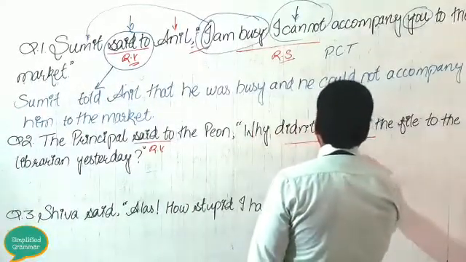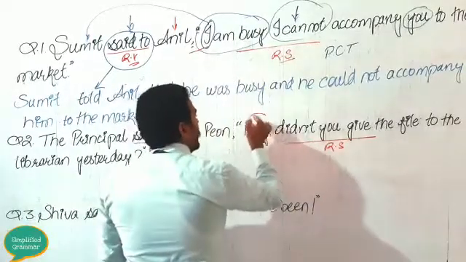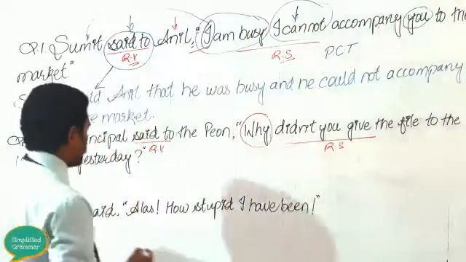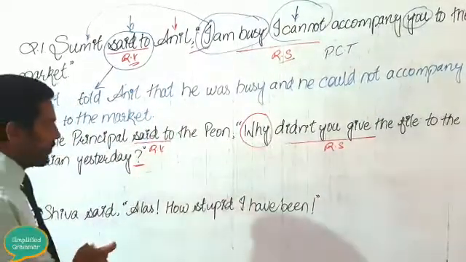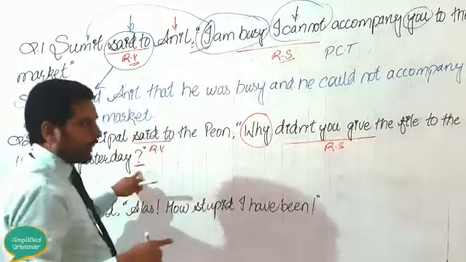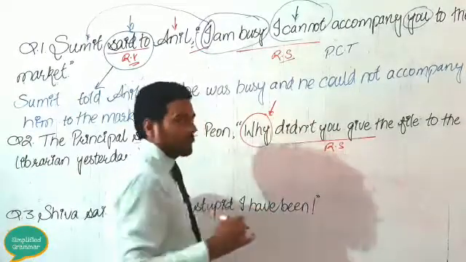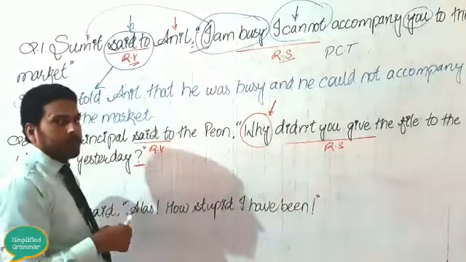Now let us move to the reported speech. Look at the reported speech. When your reported speech begins with a WH word, dear students, it is in the interrogative form, not in the assertive form. Look here, this is beginning with W. So what is the rule for this?